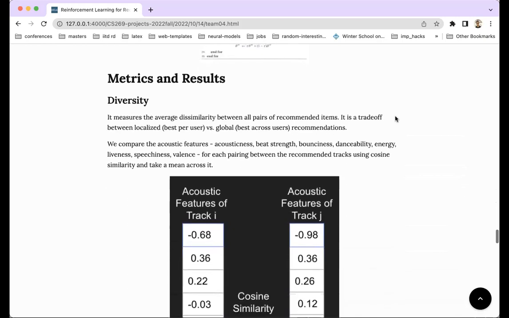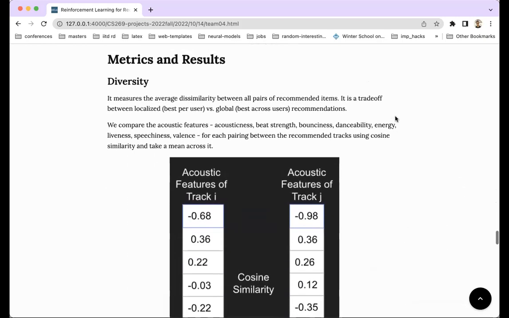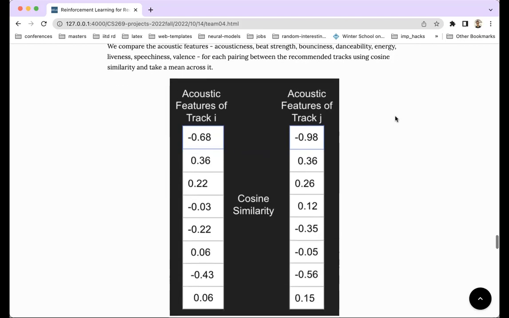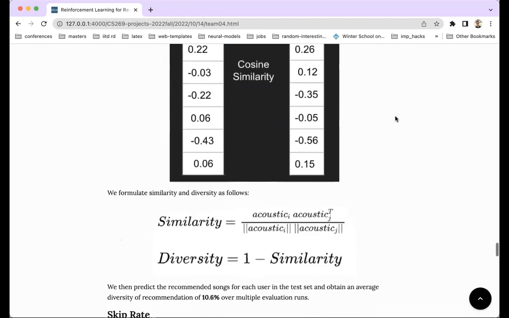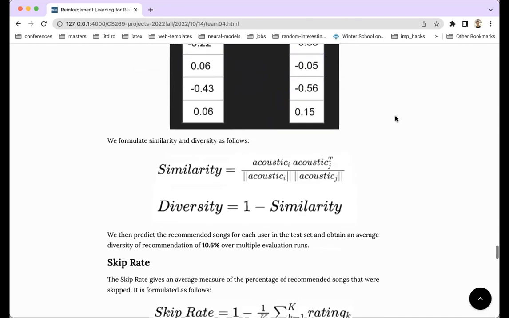Now, quickly going through the results and evaluations, we use two key metrics for our results. One is diversity, which measures the average dissimilarity between each pair of songs in the recommendation list. For this, we use the acoustic vectors. We achieve a diversity value of 10.6% for the DDPG framework.